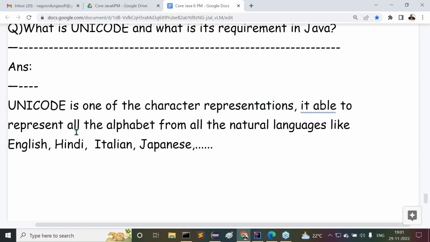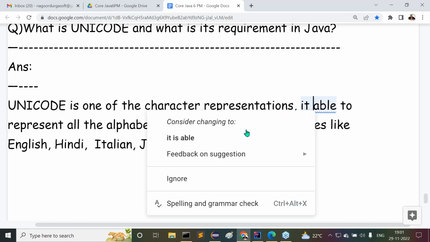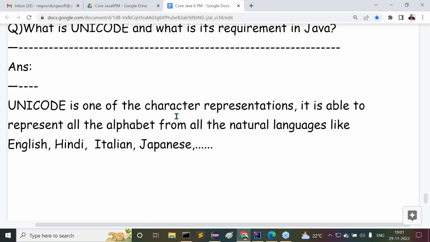Unicode is one of the character representations. It is able to represent all the alphabets from all the natural languages like English, Hindi, Italian, Japanese, Chinese, everything.